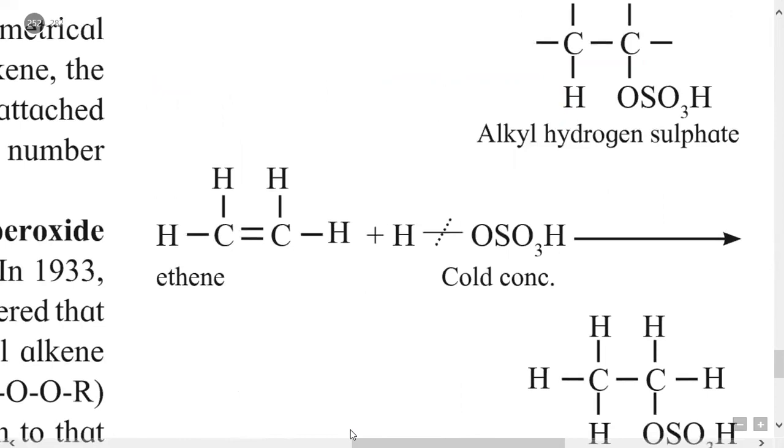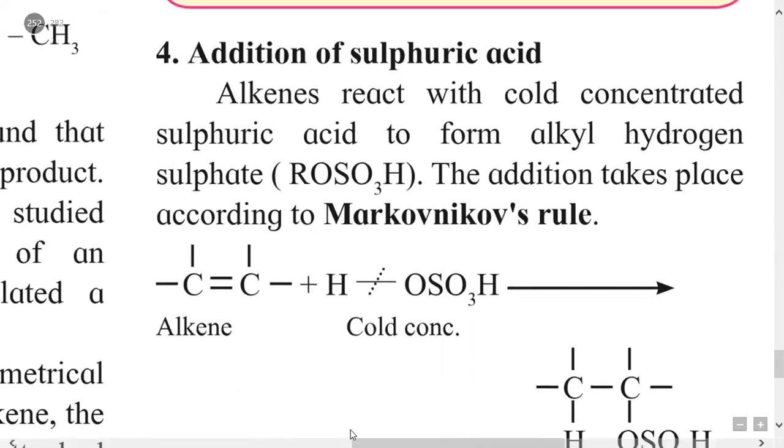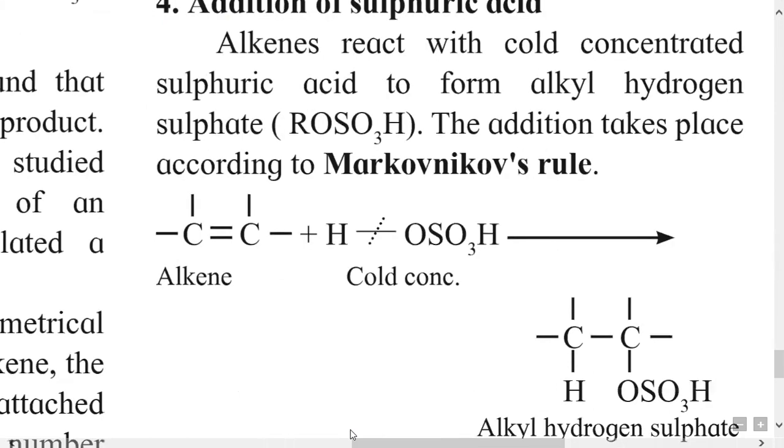Now we will study the addition of sulfuric acid, which again takes place according to Markovnikov rule, because sulfuric acid is an unsymmetrical reagent. When an unsymmetrical reagent adds to an unsymmetrical alkene, then addition takes place according to Markovnikov rule.